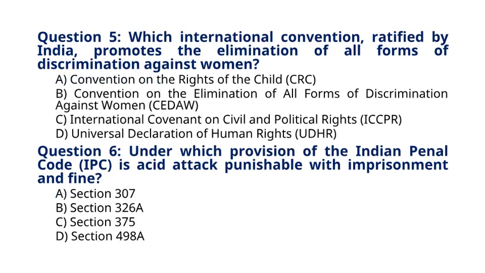Question 5. Which international convention, ratified by India, promotes the elimination of all forms of discrimination against women? A. Convention on the Rights of the Child, CRC. B. Convention on the Elimination of All Forms of Discrimination Against Women, CEDAW. C. International Covenant on Civil and Political Rights, ICCPR. D. Universal Declaration of Human Rights, UDHR. The correct answer for question 5 is option B. Convention on the Elimination of All Forms of Discrimination Against Women, CEDAW.